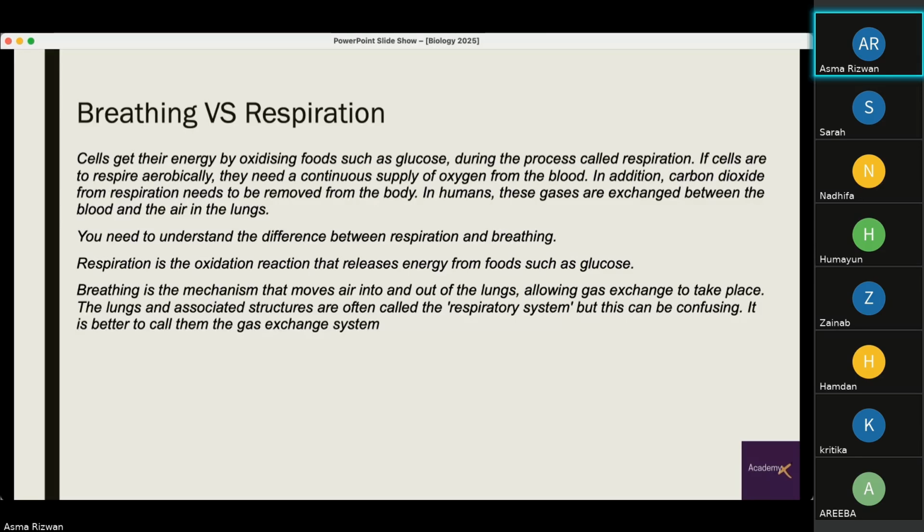So breathing is what supplies us with the oxygen from the external environment, the air outside of the body, and into our bodies. And carbon dioxide we get rid of. This is happening via gas exchange in our lungs. Respiration, on the other hand, is the oxidation reaction that releases energy from foods such as glucose.